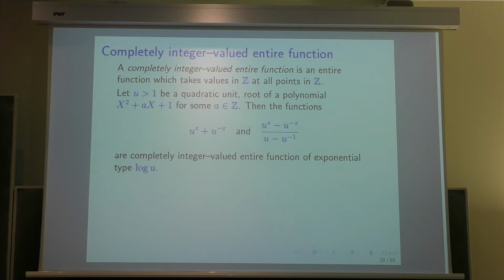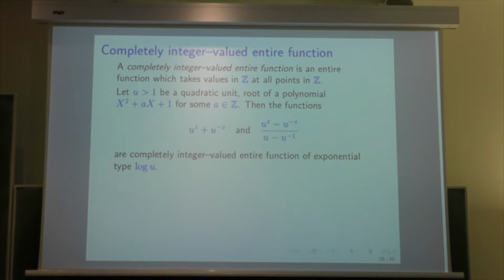And I look at the two functions which are here, u to the z plus u to the minus z, and u to the z minus u to the minus z over u minus 1. You see that if you take an integer, n, either positive or negative, these two functions will take integer values.